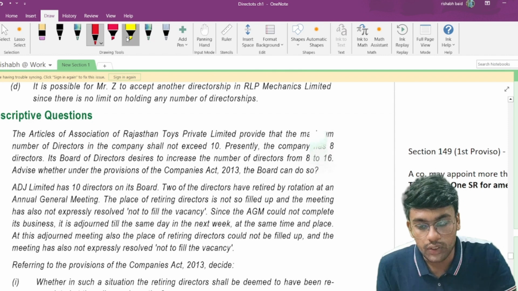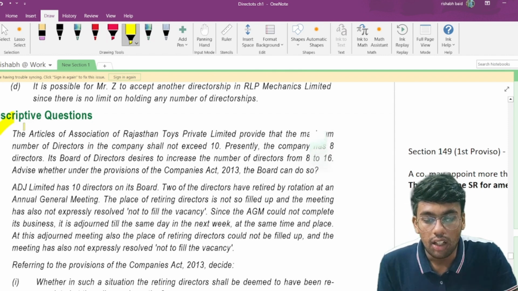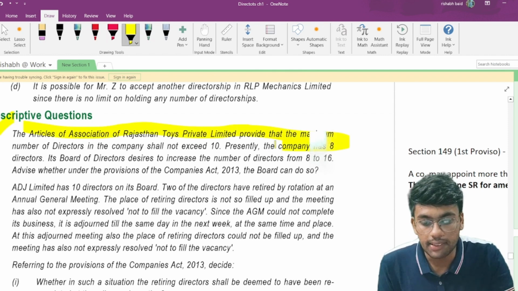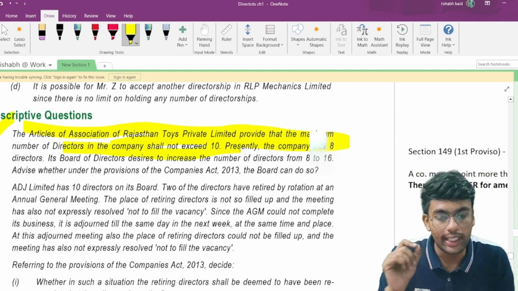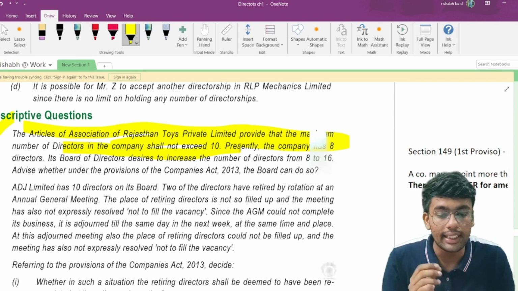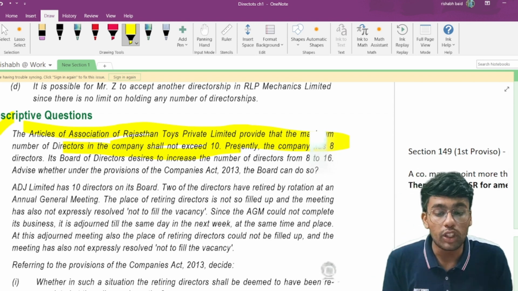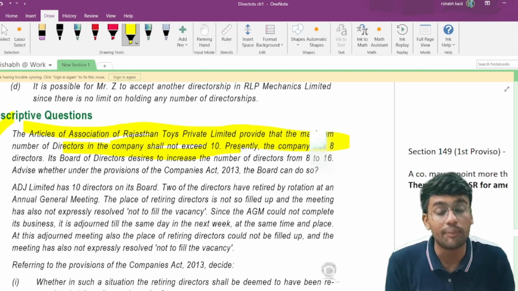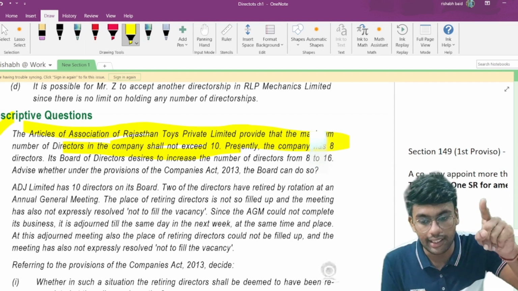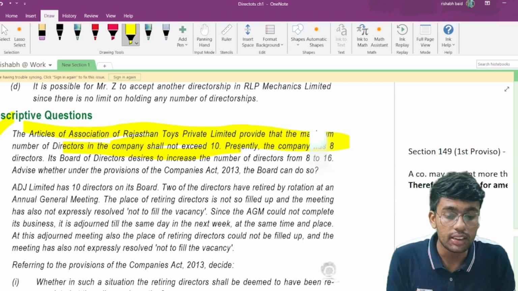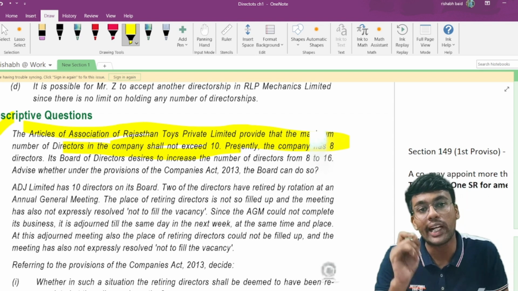Now, question number 1: the articles of association of Rajasthan Toys Private Limited provide the maximum number of directorship in a company shall not exceed 10. Articles of association provide the maximum number of directors is 10. Presently, the company has 8 directors. Its board of directors desired to increase the number of directors from 8 to 16. Advise whether, under the provisions of the Companies Act 2013, the board can do so or not.